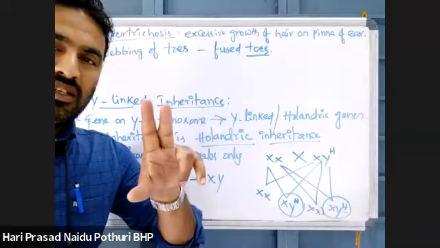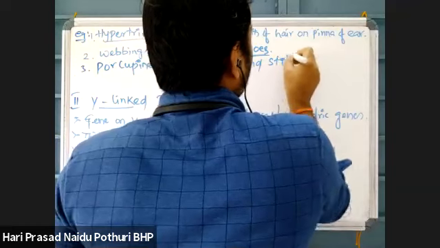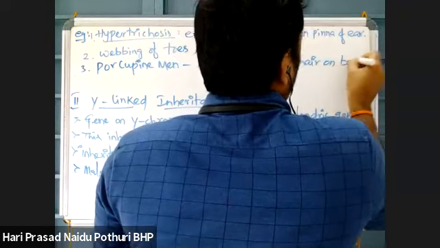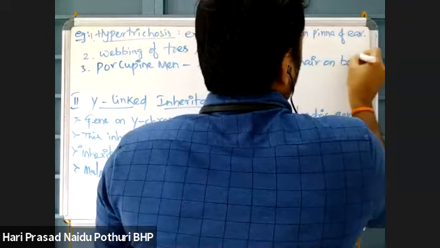And another character is porcupine men. Porcupine men means straight and stiff hair on the body. There is development of straight and stiff hair on the body. That is called porcupine men.